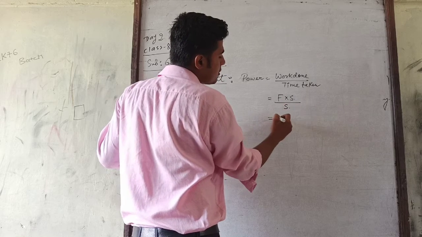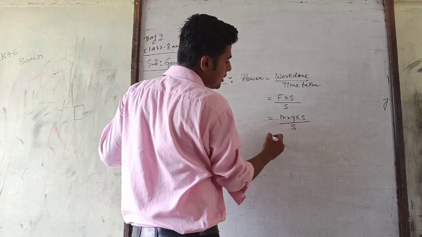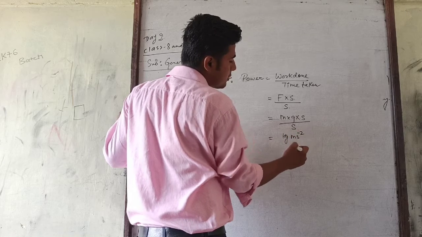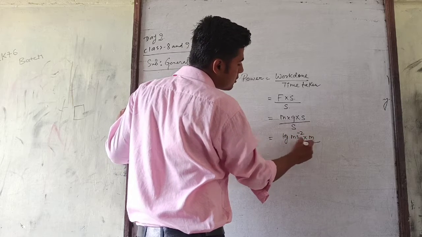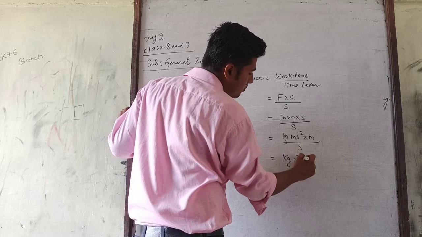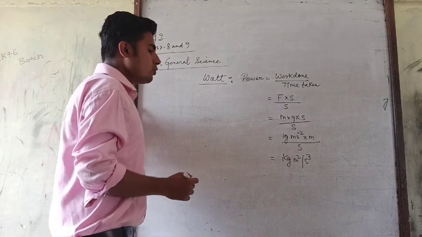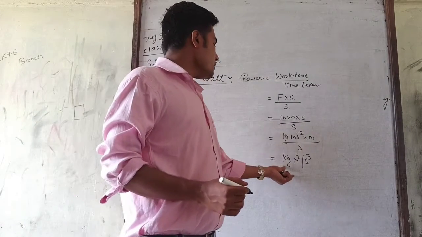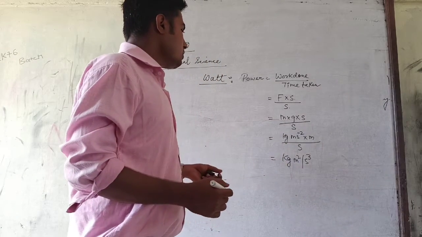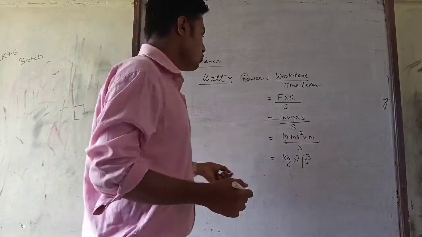So force is equal to m into g, into S by t. So m means kg, acceleration due to gravity is meter per second square, into meter by second. So kg meter square per second cube. So this is a derived unit because it depends on three fundamental units. Okay, kg meter square per second cube.